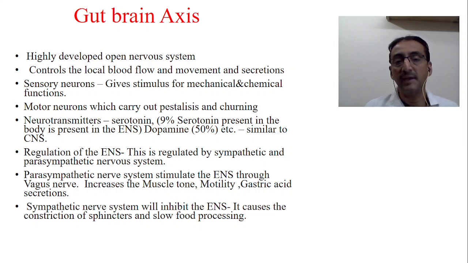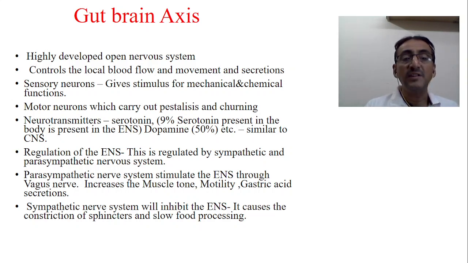parasympathetic actions. For sympathetic action, we have the sympathetic chain, starting from the cervical region; the sympathetic ganglions are present in the thoracic group of vertebrae, and from there the sympathetic chain and sympathetic ganglions are formed, and through that it is controlled. So mainly ENS control is by the sympathetic and parasympathetic nervous system. This is called the visceral motor nervous system. Sympathetic and parasympathetic are also called efferent motor fibers.